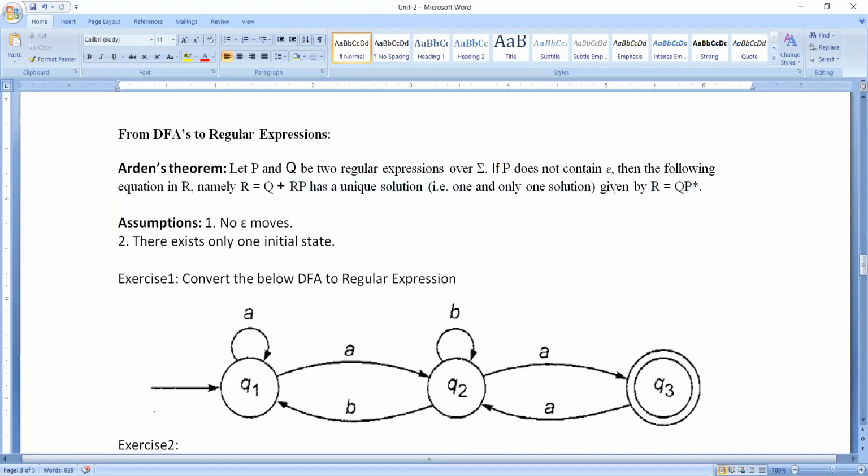Out of this entire theorem, the only thing I ask you to remember is this part: R = Q + RP.